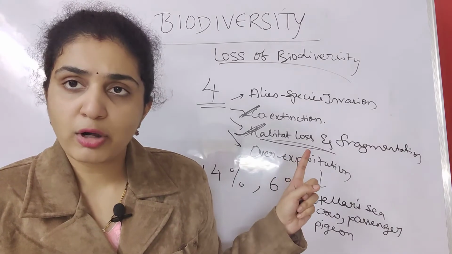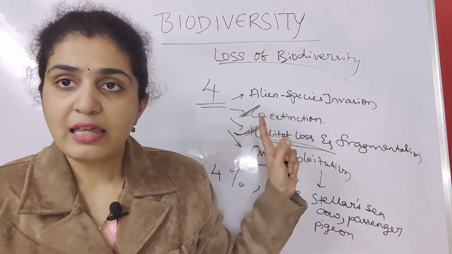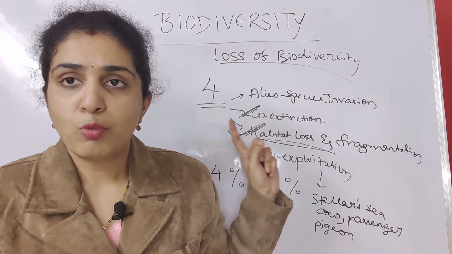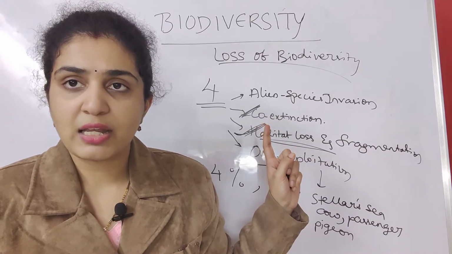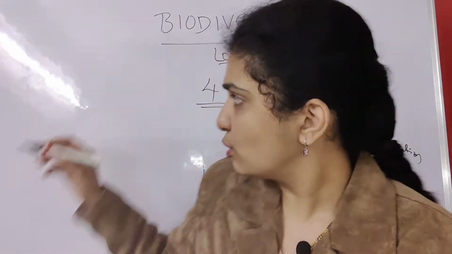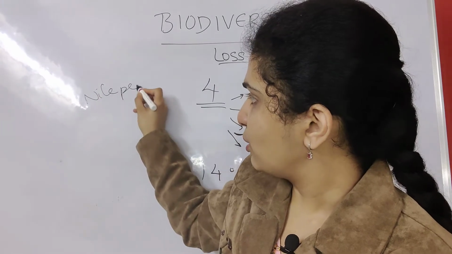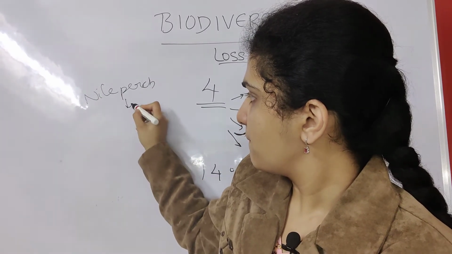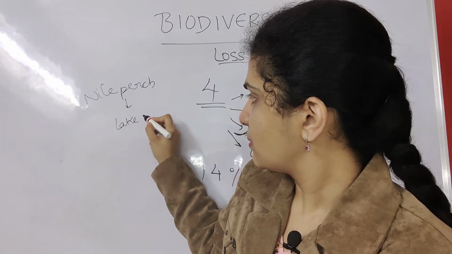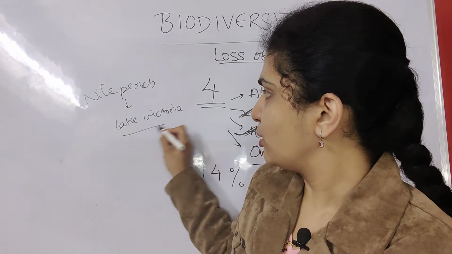Then the fourth important thing is alien species invasion. In alien species invasion, the most common example given is the Nile perch, which was introduced into Lake Victoria.